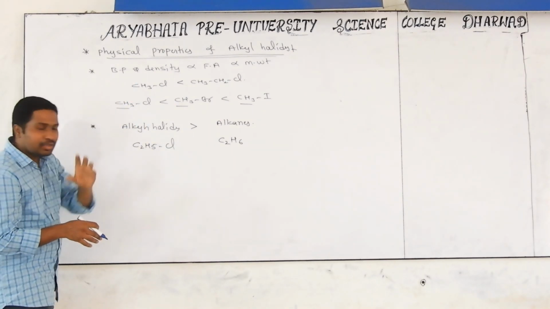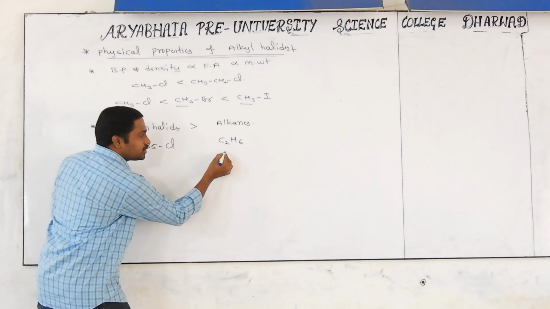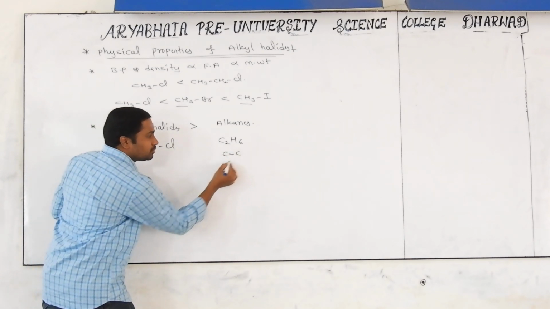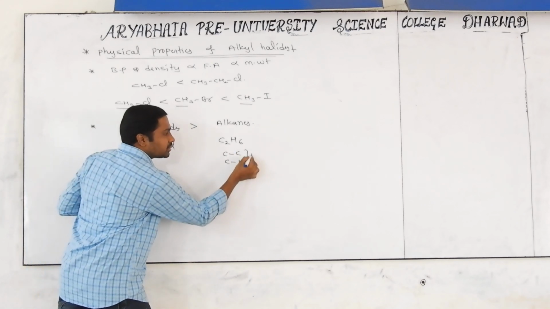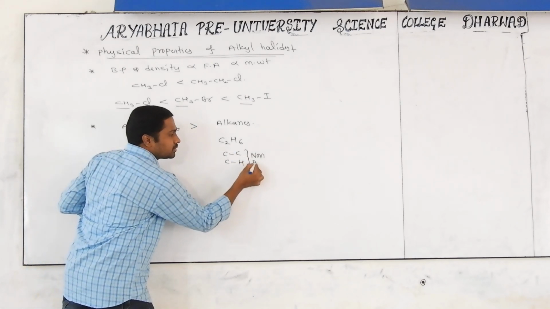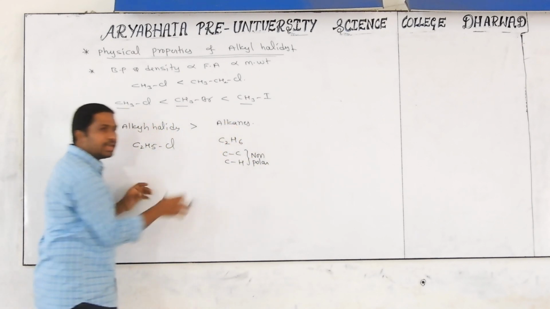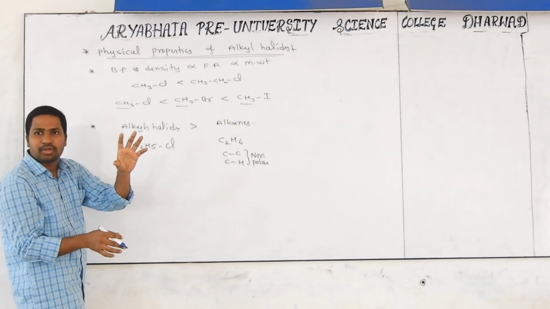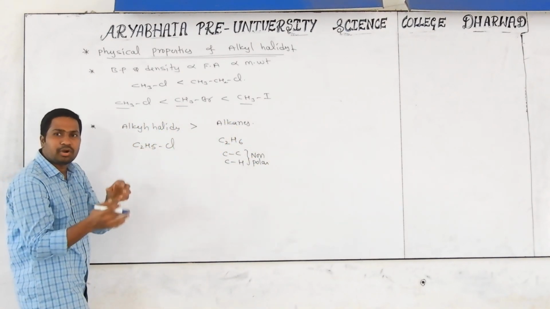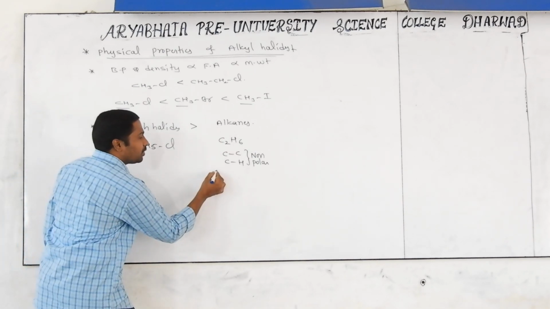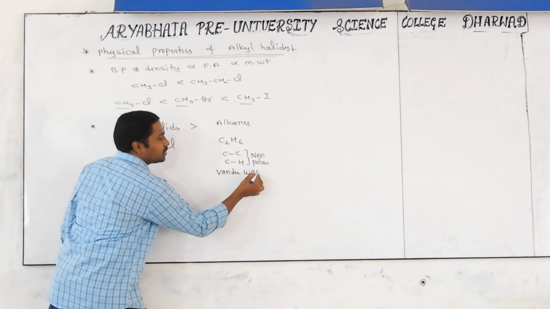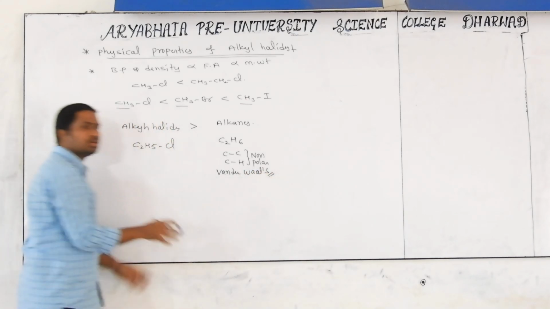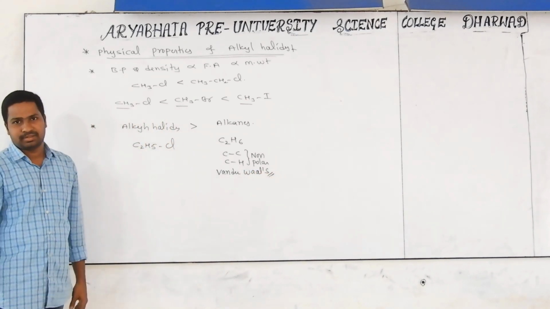Why? You have to observe very carefully. In C2H6, which bonds are there? C-C bonds and C-H bonds. Both are which type of bonds? Non-polar bonds. So alkanes act as non-polar molecules. Between non-polar molecules, what force will be there? Van der Waals forces. The common force is van der Waals force of attraction. It is a universal force that exists between any two molecules.